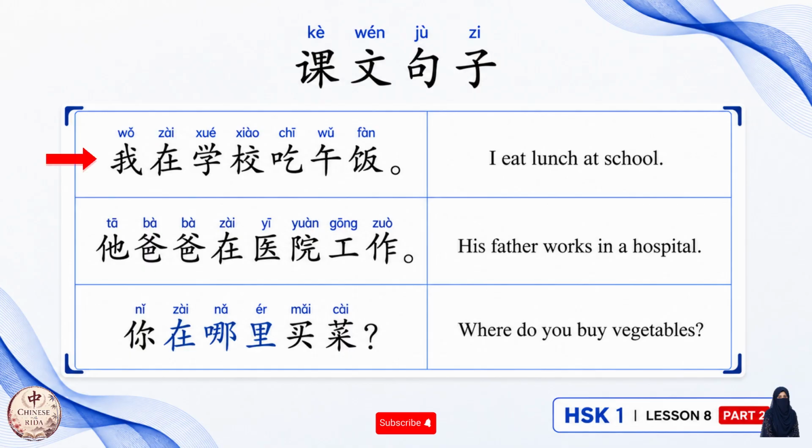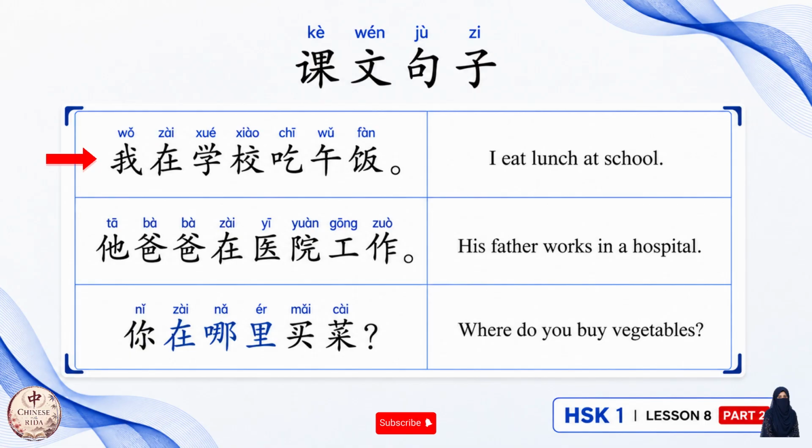我在学校吃午饭. Okay, so if we count 在 as a verb, actually in this sentence there are two verbs. 在学校, the first verb is to be at school, and the second verb is 吃午饭, to have lunch. But here actually 在学校 is not the actual verb, it's only the expression of the place where the action, like eating lunch, takes place.